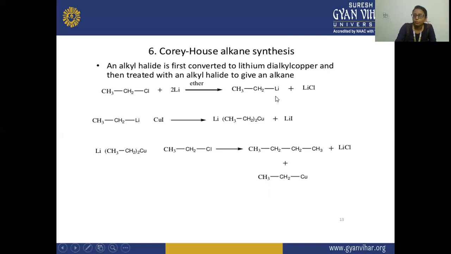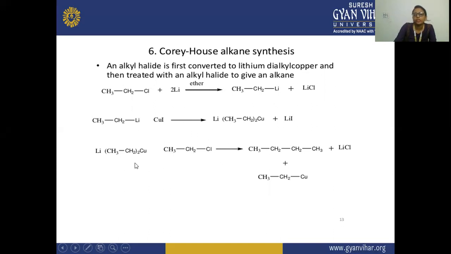Alkyl lithium is formed. After that, this alkyl lithium is reacted with copper iodide, and there is a formation of lithium dialkyl copper, and lithium iodide is removed. After that, this lithium dialkyl copper is reacted with the second molecule of alkyl halide.